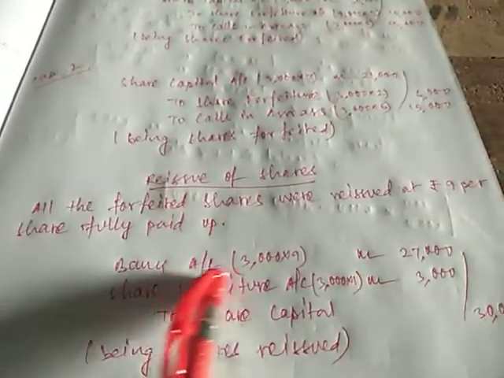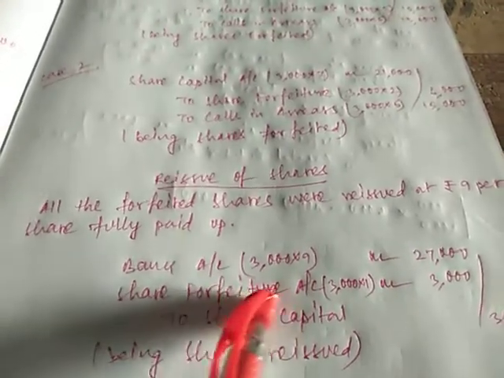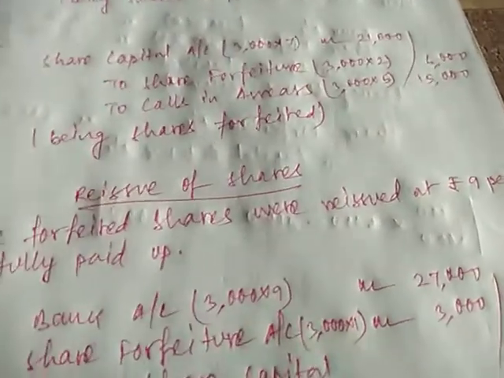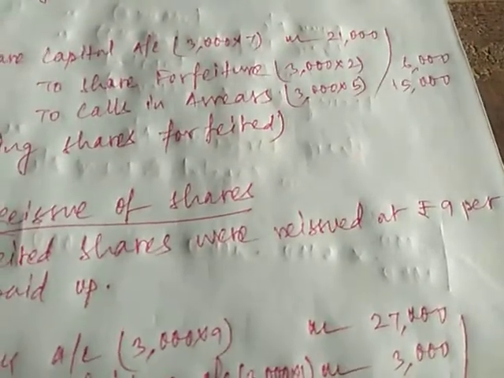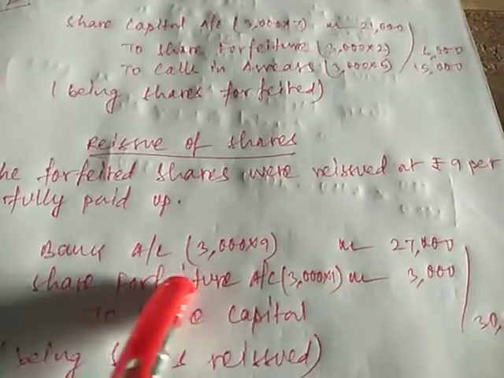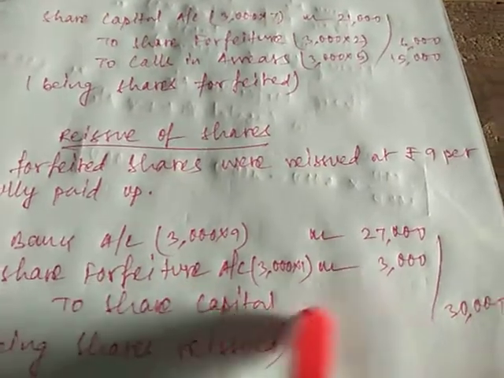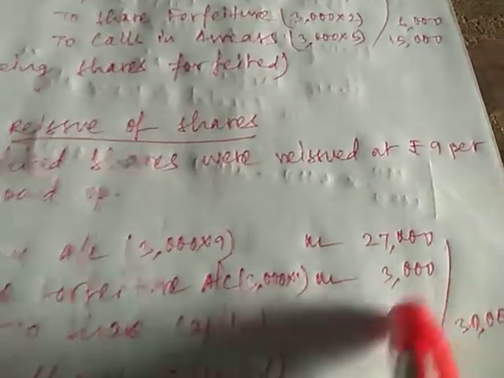From that we will compensate 3000 into 1. The loss that the company has suffered will be compensated from the share forfeiture, the amount forfeited from the previous shareholder. Whatever amount he has paid and the company has forfeited, from that amount the loss will be compensated. So 3000 rupees loss will be compensated from here.